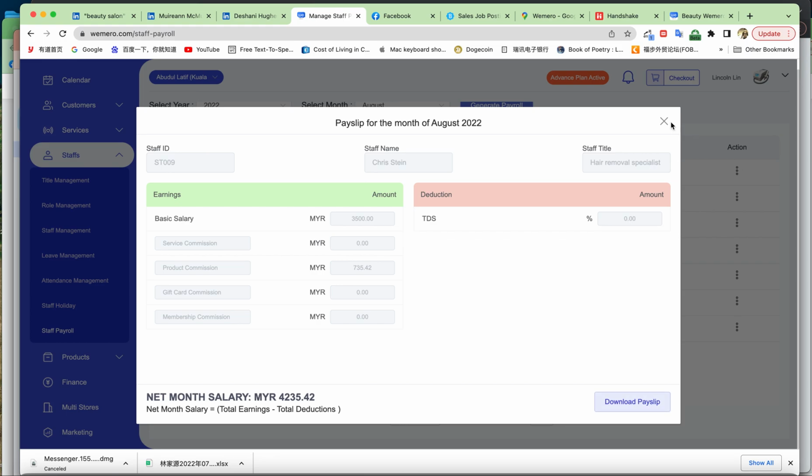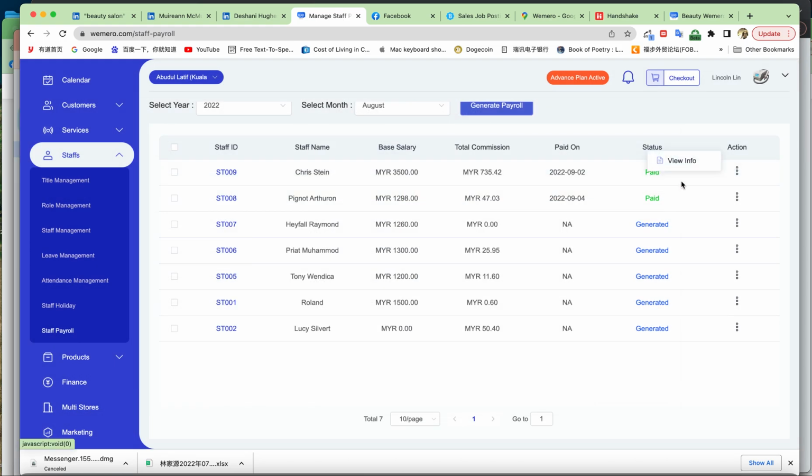And another action is you can also send a message. You see, payslip email sent already. Oh, it's already sent. That means the staff's email will get the payroll. He'll get his payroll record in his email, right? So when you have such a system, you don't need to worry about your human resources. So actually, the Wemero system is also a very fantastic human resources system for you to manage everything.